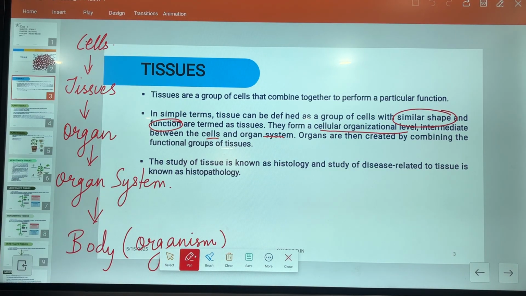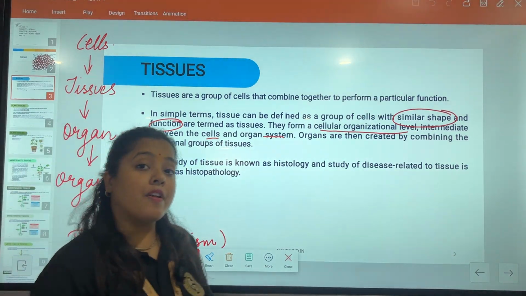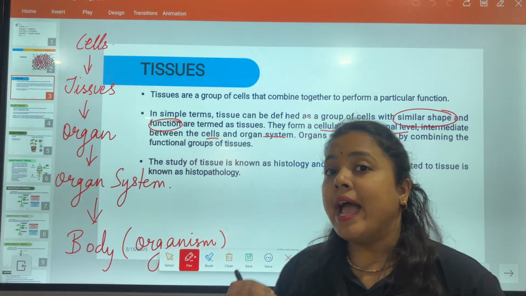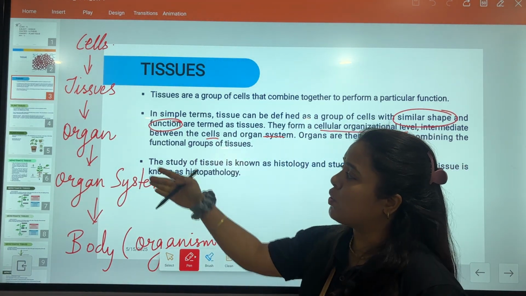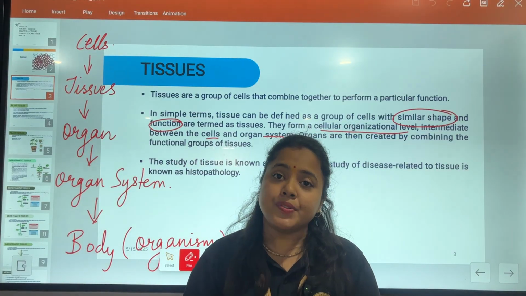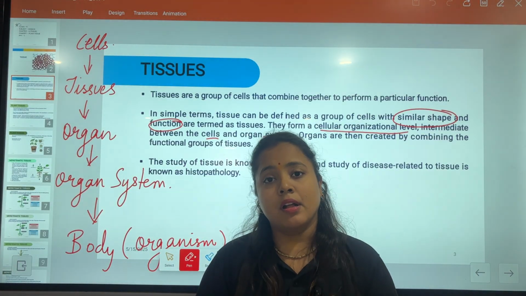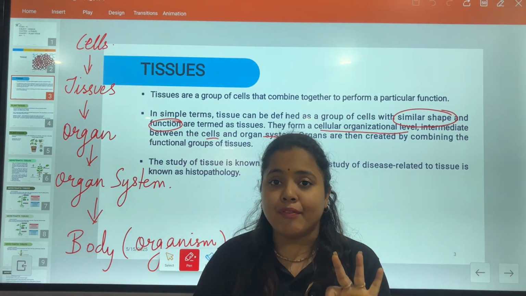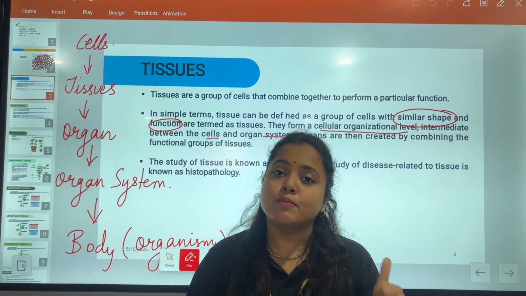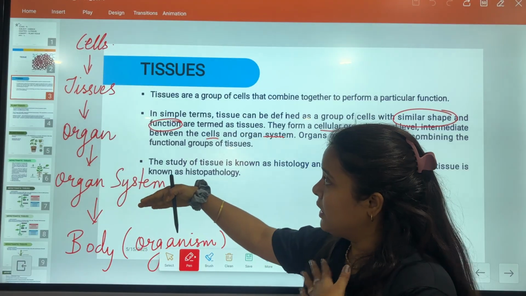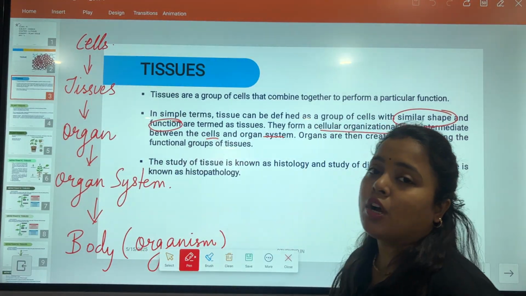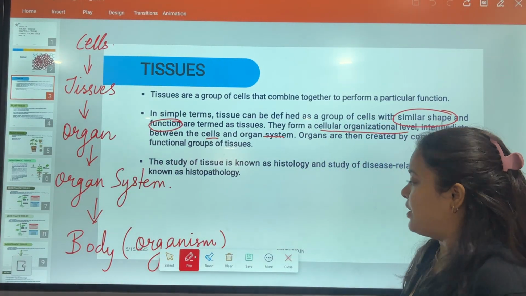Okay? Like we have so many systems, like the respiratory system, digestive system, excretory system, circulatory system. In each and every system, there are so many organs. Like if we talk about the digestive system, the organs are the mouth, salivary gland, esophagus, stomach, small intestine, large intestine, and many more. In this way, this is called the level of organization.